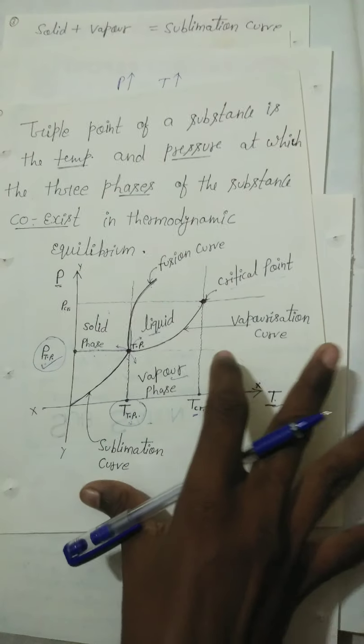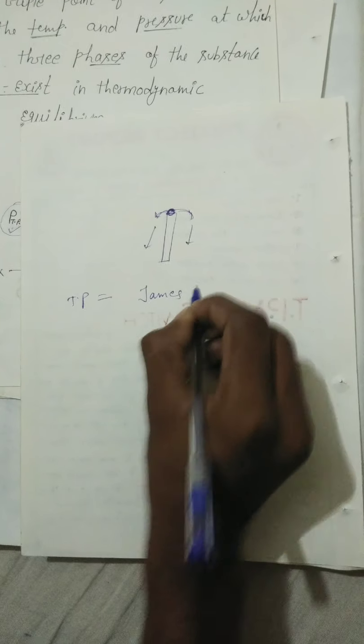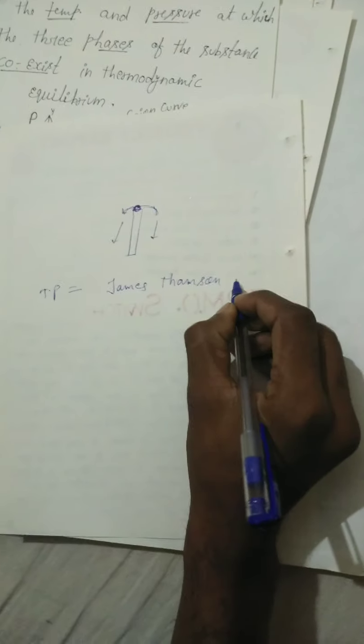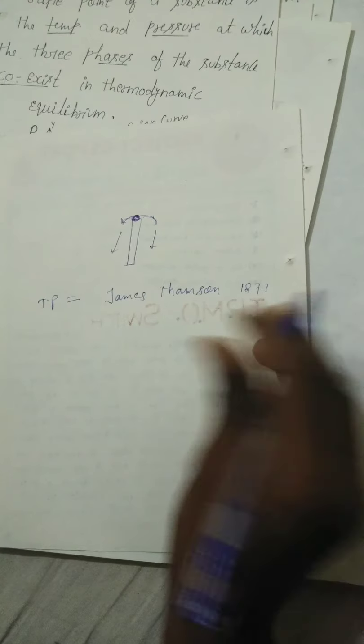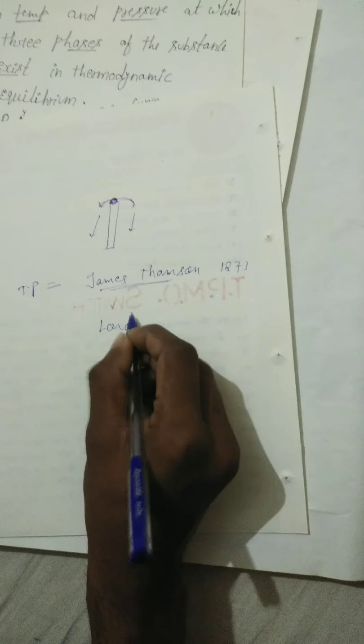Some discovery notes: the triple point was discovered by James Thomson. You note James Thomson, he discovered it in 1873, and James Thomson was the brother of Lord Kelvin.